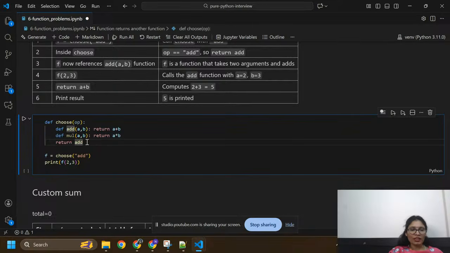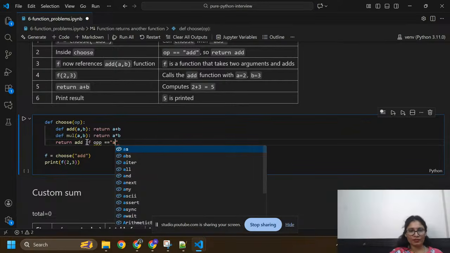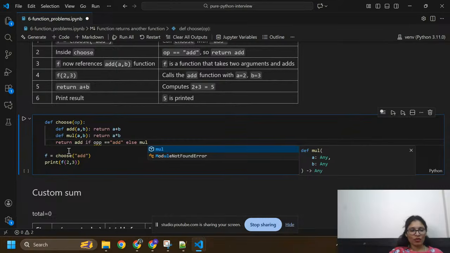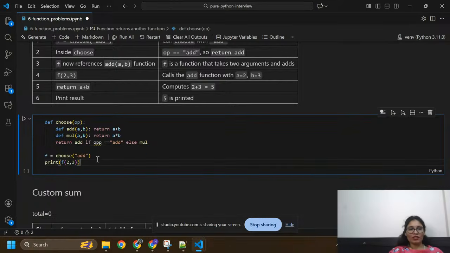So return add if operation equals add, else it will return multiply, mul. Here you can see, oh, I have only op, not ops. So this is the op. Inside this function choose, I have two functions. It will return add if operation equals add, otherwise it will return multiply.